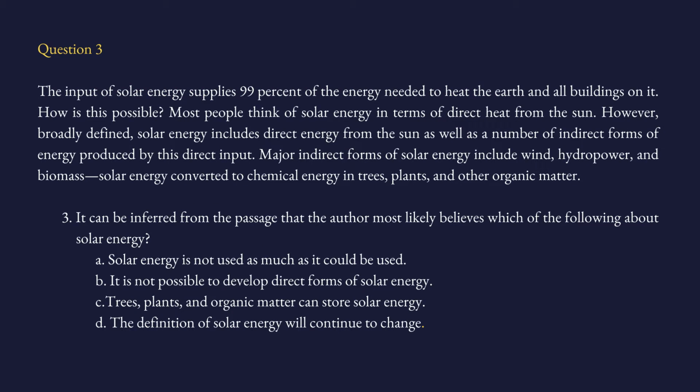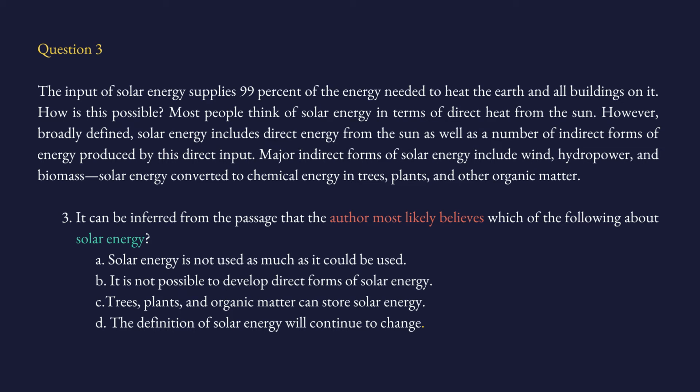Number 3, it can be inferred from the passage that the author most likely believes which of the following about the solar energy. So we have a keyword here, solar energy. But here's the important part. It says the author most likely believes. So we are not looking for something that is written in the passage. We are looking for something that the author might believe, or most likely. So let's see what the thing is.